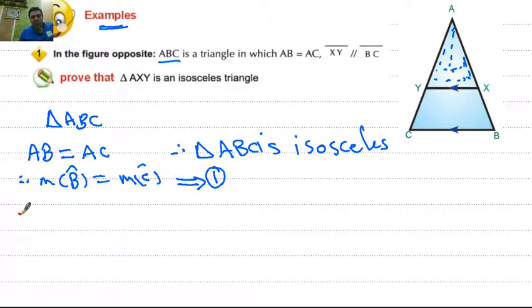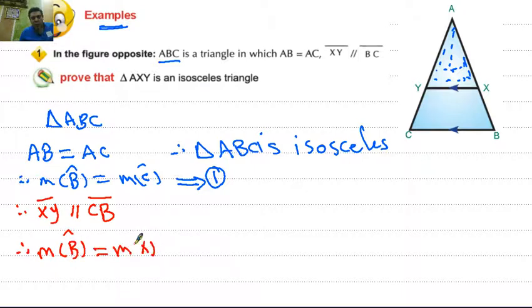From parallelism, since XY is parallel to CB, then measure of angle B equals measure of angle X, corresponding angles, and the measure of angle C equals measure of angle Y, corresponding angles. Number 2.